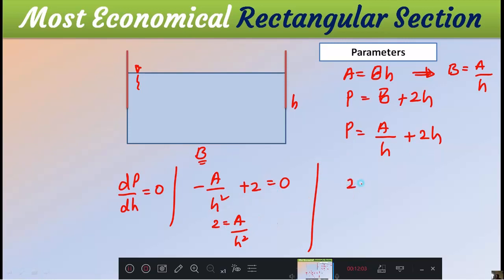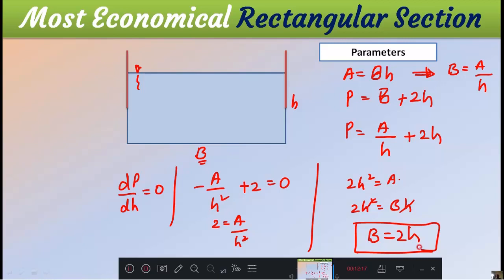Then 2H square is equal to area, means 2H square is equal to B into H. H cancel, therefore B is equal to 2H is a condition. Very interesting. B equal to 2H is a condition to have a minimum perimeter, when area is constant, and maximum discharge. Now what it says, that if you are making a 4 meter width, then your water must flow 2 meter. Means what?